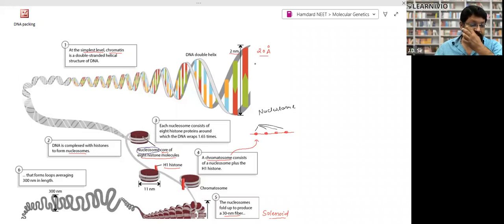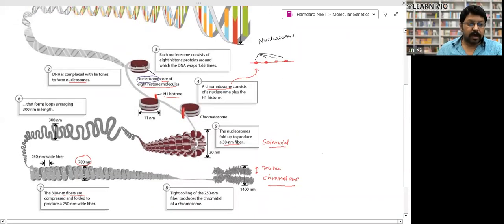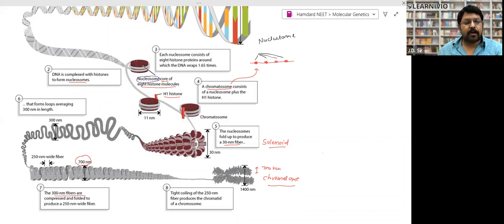It will start compressing, and this compressed DNA makes 2.5 rounds of a protein octamer, which is made up of histone protein. So 8 histone molecules make this structure with 2.5 rounds of DNA, and this structure is called nucleosome, right?